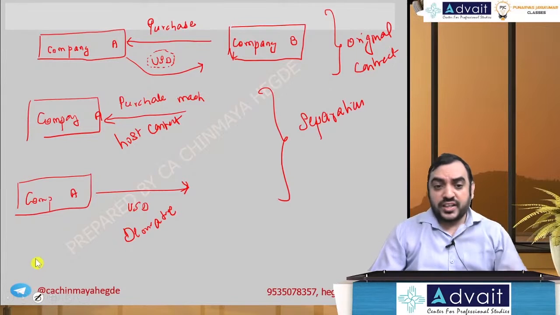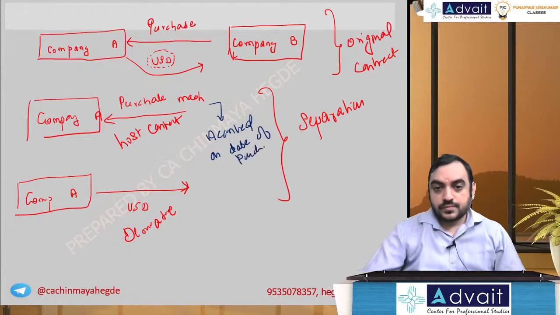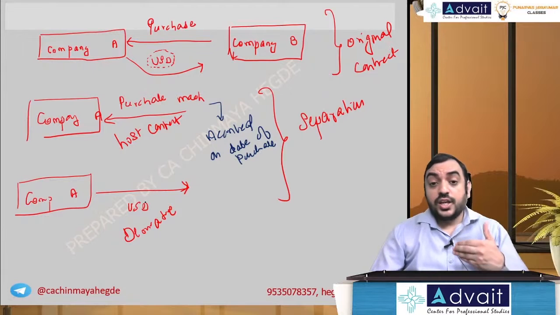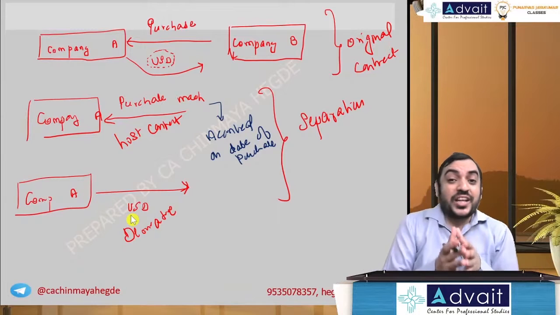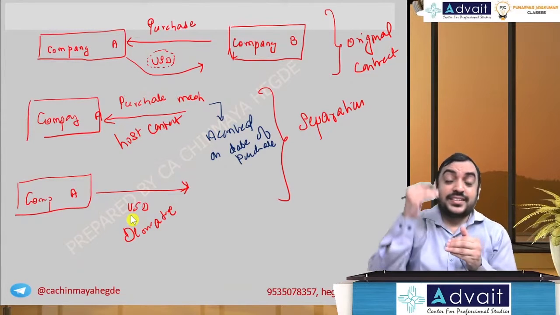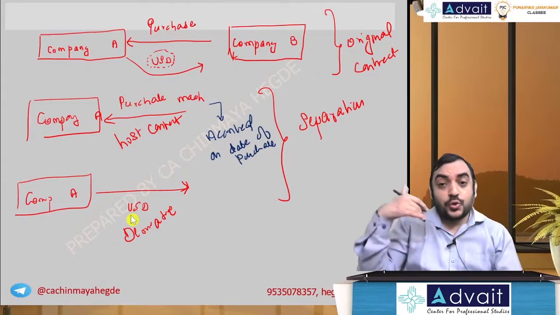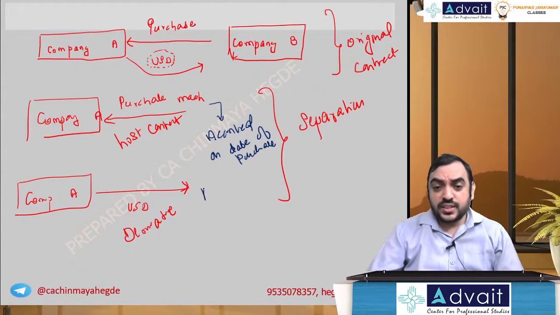So host contract is accounted. This will be accounted only on the date of purchase, date of delivery, whereas this dollar you are going to account it later. I mean, in the sense you are going to settle it later. But you know, derivative definition, it might be settled in a future date, but you have to account it regularly. So this is accounted on every reporting date, accounted continuously, accounted on reporting date.